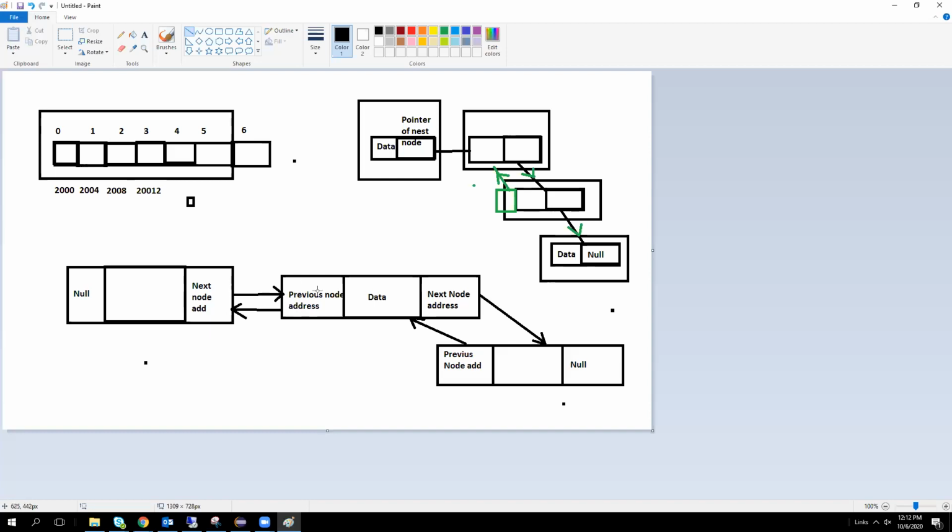We can get this node address, and we have to keep this address in the next node address. We have to link up these addresses, but these addresses are not provided by us. They are totally provided by the memory. Is it stack memory or heap memory? It's heap memory, dynamically generated.